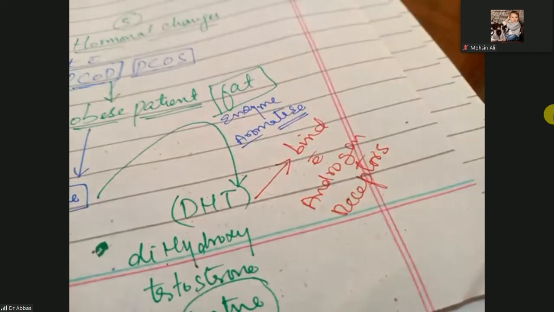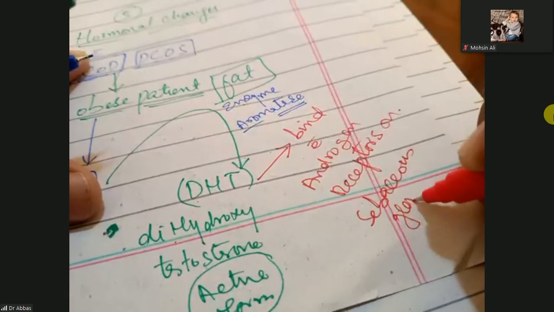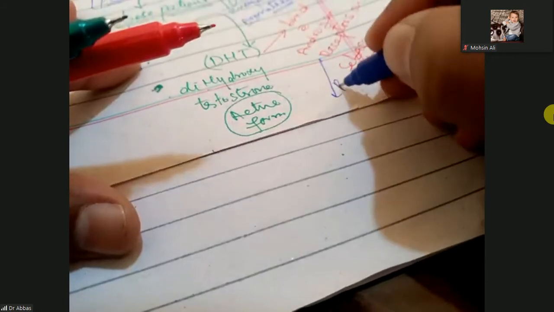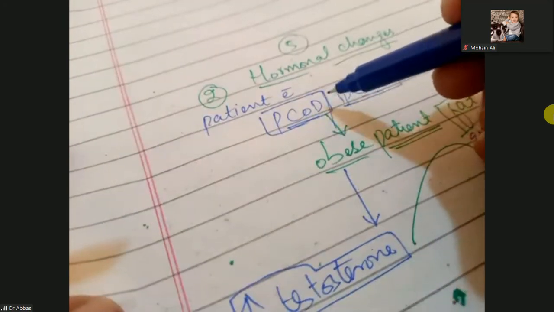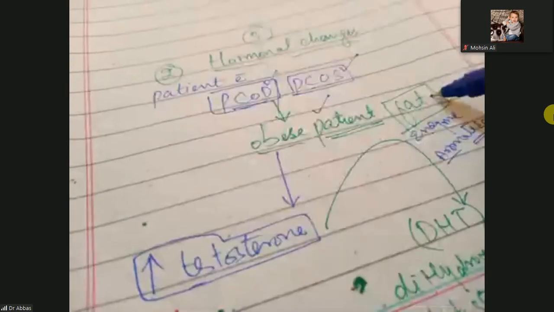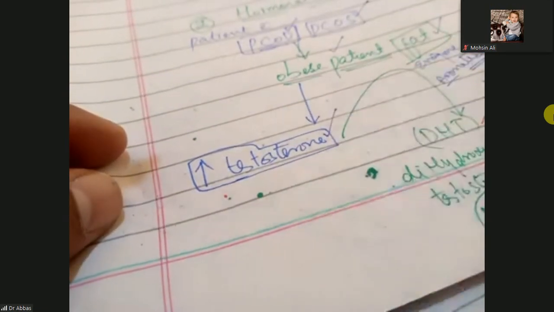Where? On the sebaceous glands. Sebaceous glands also have androgen receptors, and this will cause the release of insulin-like growth factors, IGF. Keep in mind, patients who have polycystic ovarian disease or syndrome are mostly obese. They have fat with the aromatase enzyme, so they have an increased level of testosterone, the inactive form.